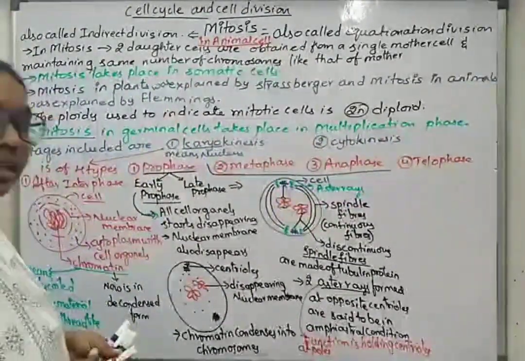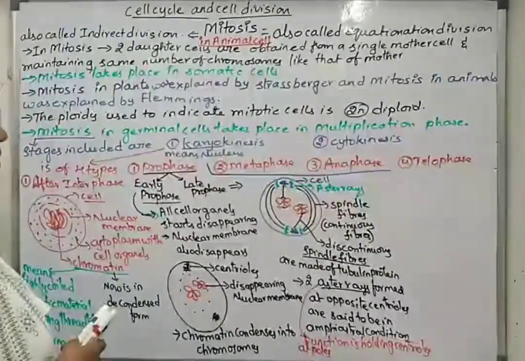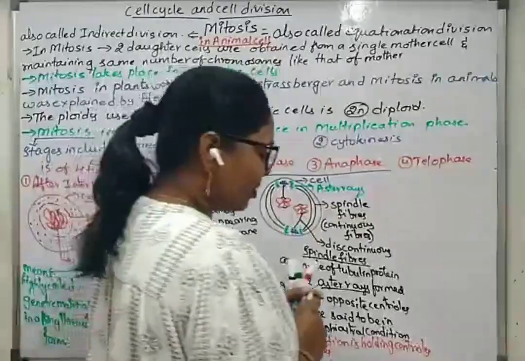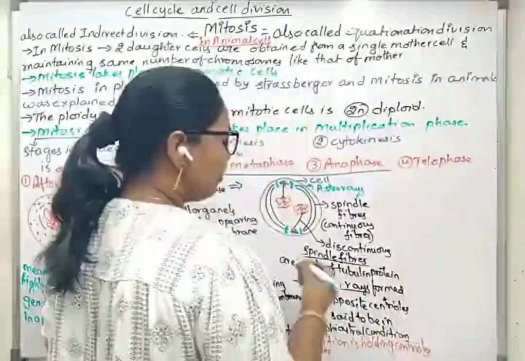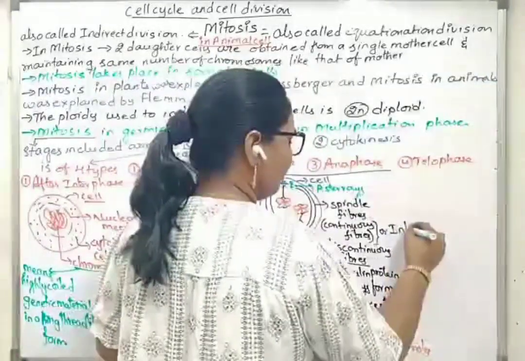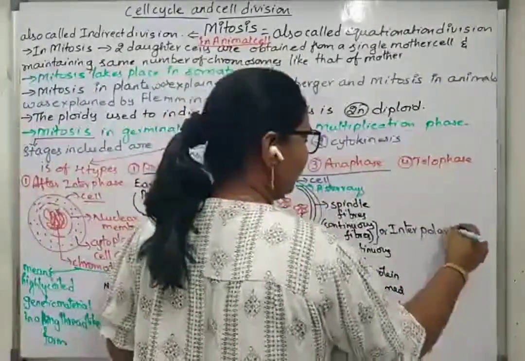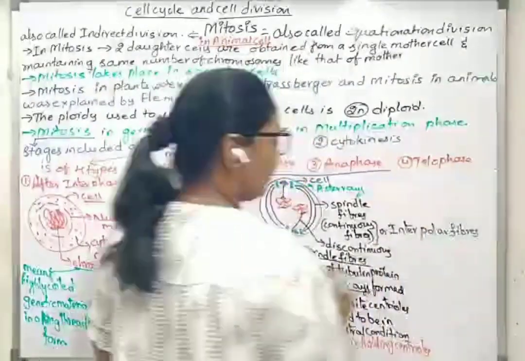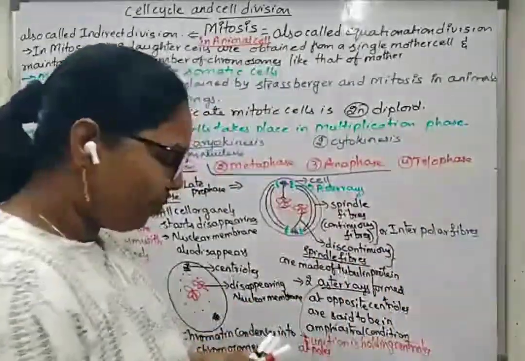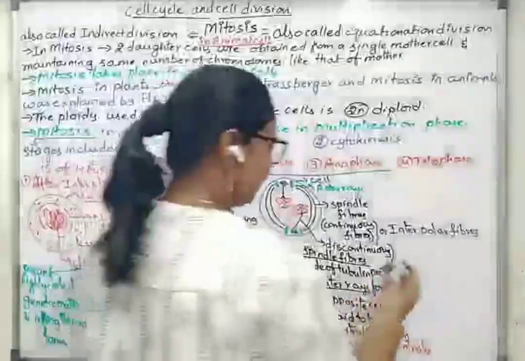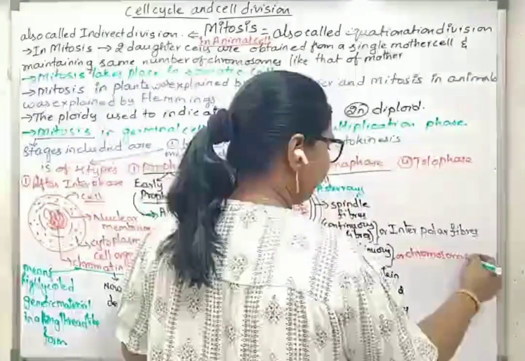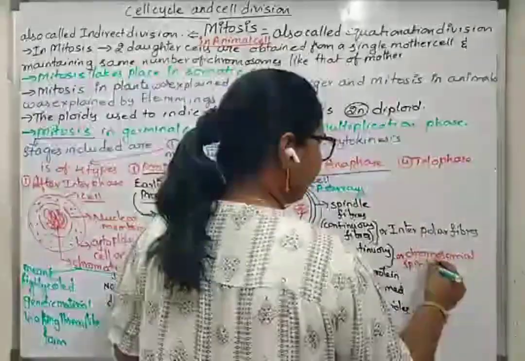Here there are some other terms for continuous and discontinuous spindle fibers. We will write those terms also. Continuous spindle fibers are called interpolar fibers. Discontinuous spindle fibers are also called chromosomal spindle fibers.